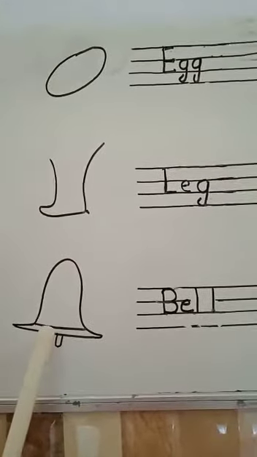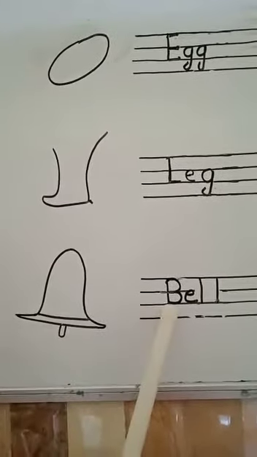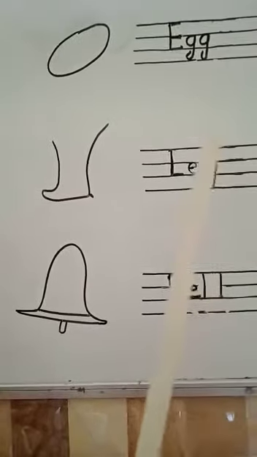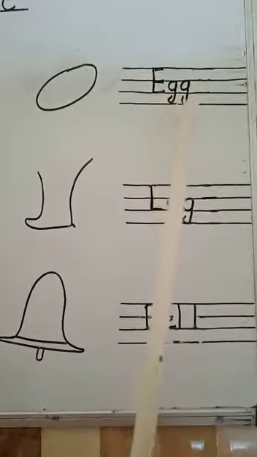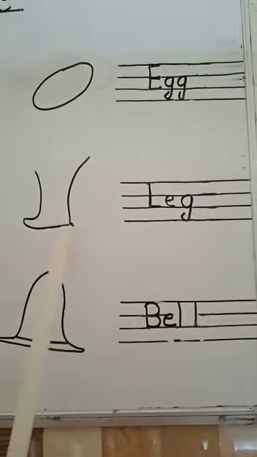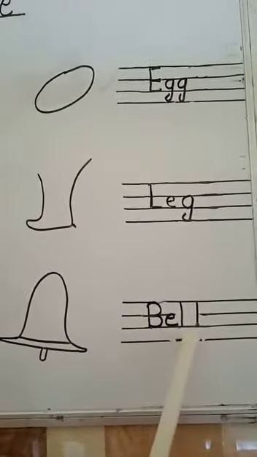Now what is this? This is a bell. B, E, L, L, bell. Again repeat. E, double G, egg. L, E, G, leg. B, E, L, L, bell.